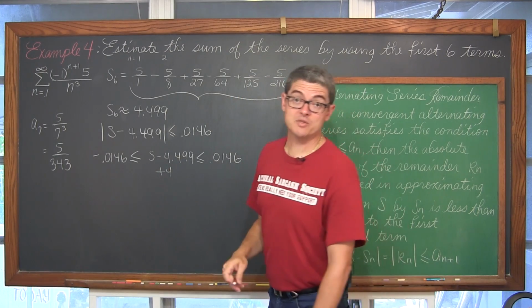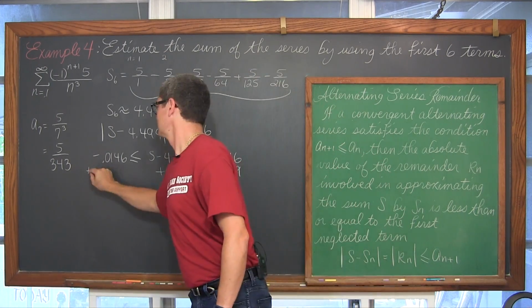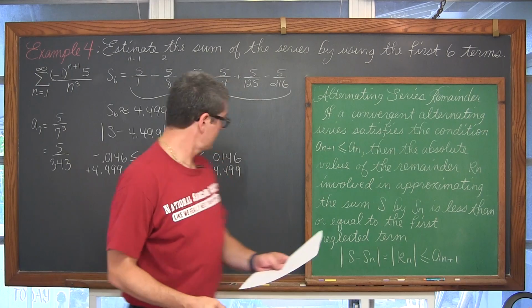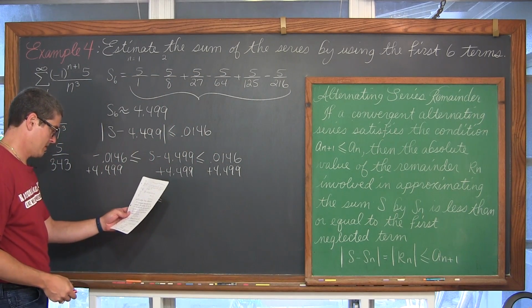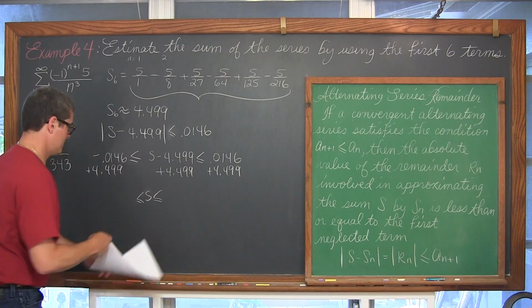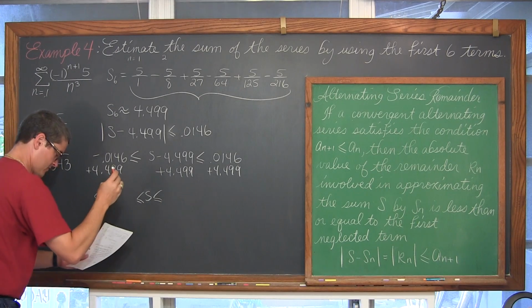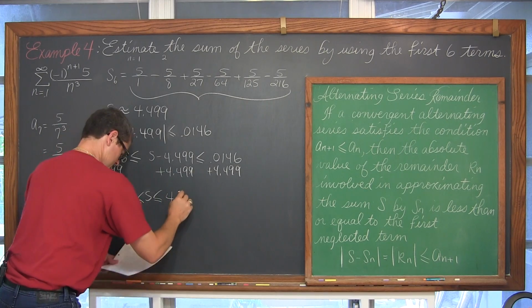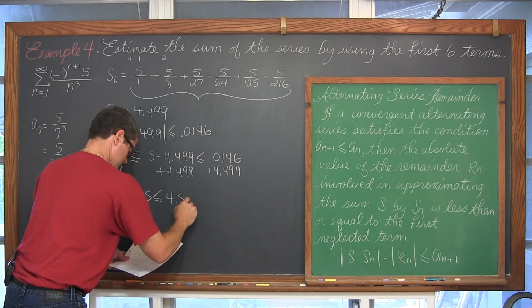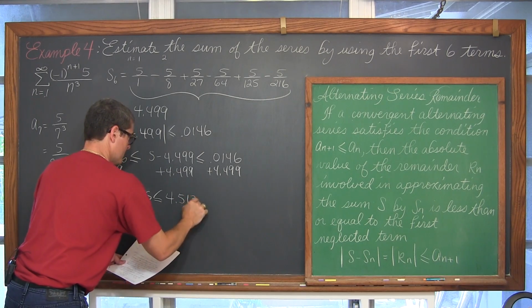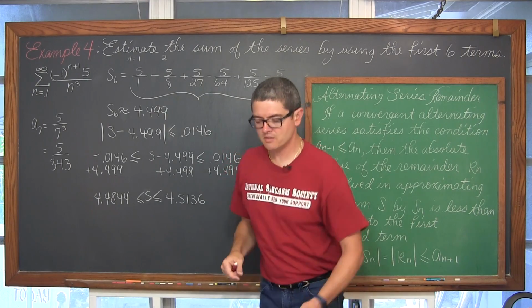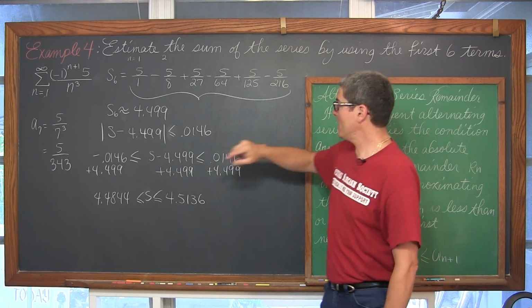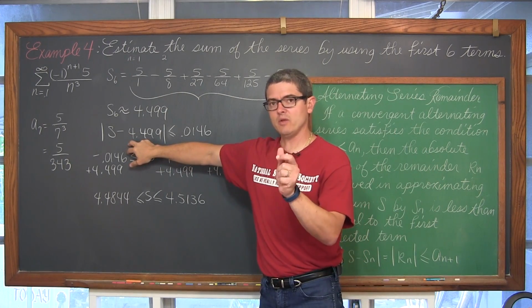Adding 4.499 to both sides, we get that S is greater than or equal to 4.4844 and less than or equal to 4.5136.